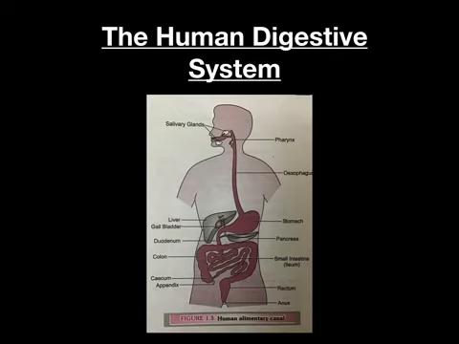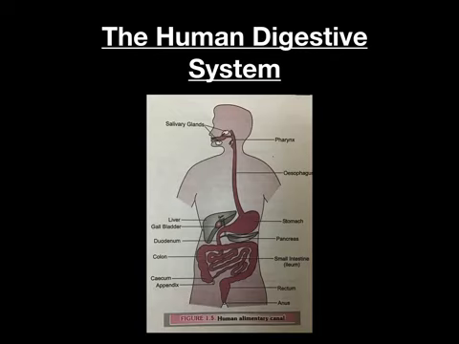Number 1. Mouth. Mouth is the uppermost opening of the human digestive system, which gives passage for ingestion of food. Second, buccal cavity. Buccal cavity contains teeth, tongue, and salivary gland.